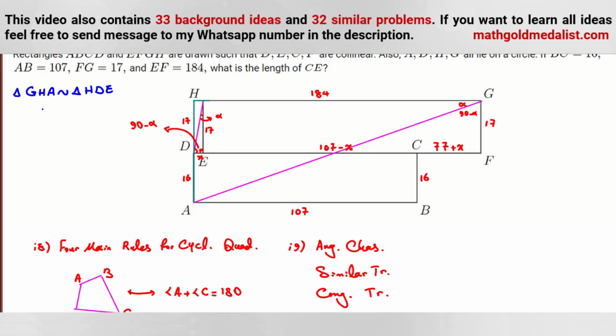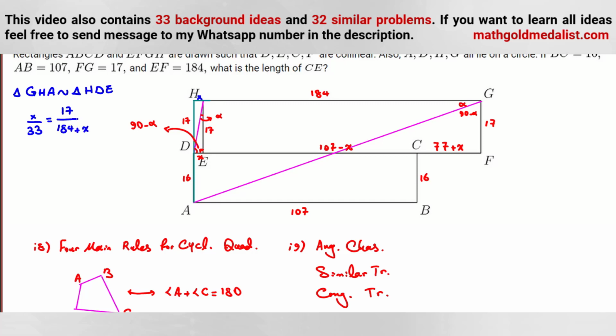So here, by this similarity, X in HDE corresponds to what? It is opposite to alpha. Opposite to alpha is this one, 17 plus 16, 33, is equal to what? 17. Opposite to 90 minus alpha. 90 minus alpha is this one. Let's write this one. X over 184 plus X.